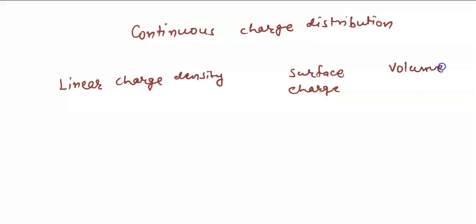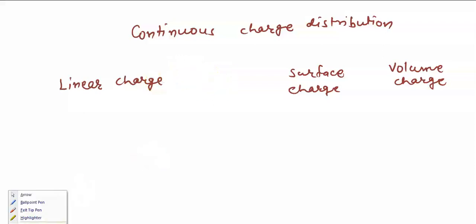Surface charge, instead of density you can write distribution, that sounds better than this. So linear charge distribution, surface charge distribution, and volume charge distribution.